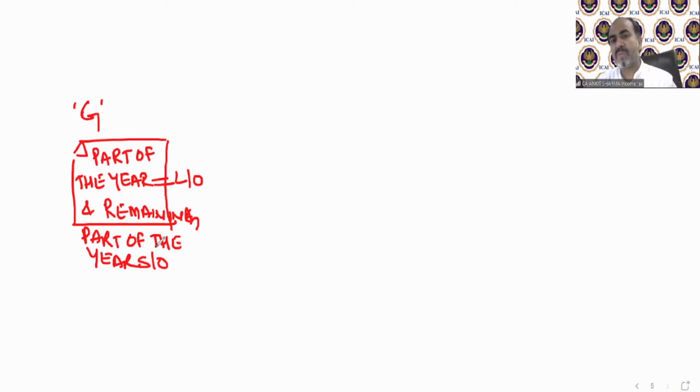So if there is a property which has been let out for part of the year and for the remaining part of the year it's self-occupied, not vacant, not unoccupied, that means either the tenant was there or we were there. So the property was not vacant. It was either the tenant was living there or, if the tenant was not there, I was there.